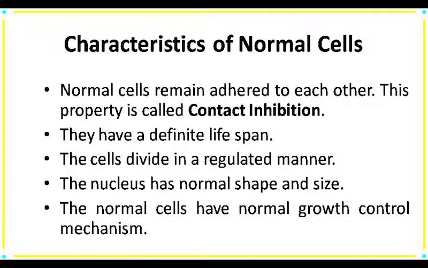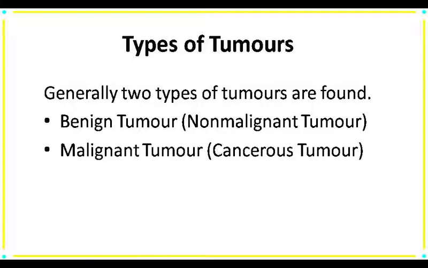Now come to the third characteristic. The cells divide in a regulated manner. Already we knew about cell division like mitotic and meiotic division, but in the case of the cancerous cell, only mitotic division occurs. The nucleus of a normal cell has normal shape and size, and normal cells have a normal growth control mechanism also.